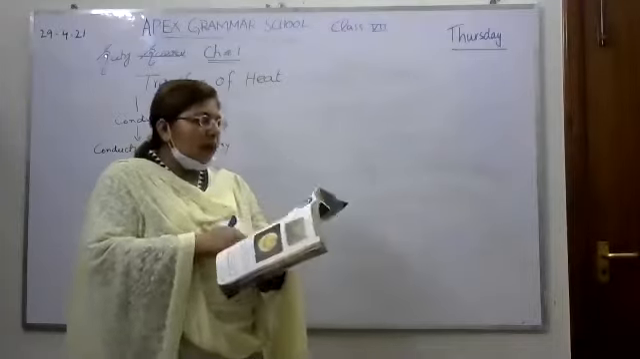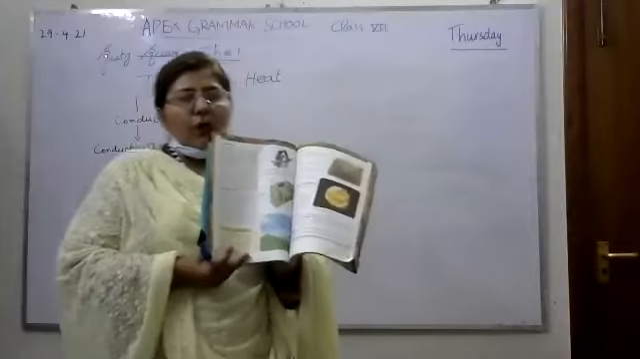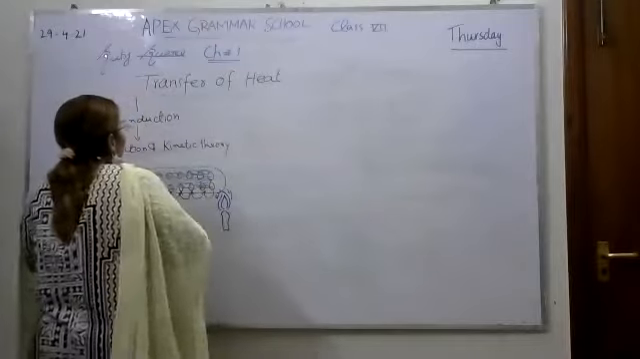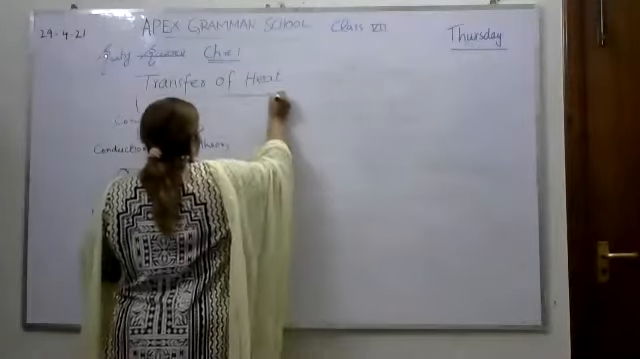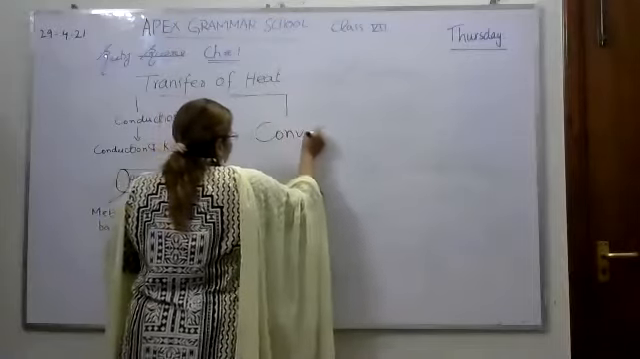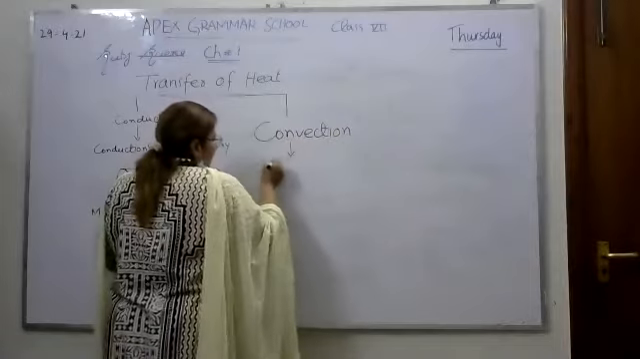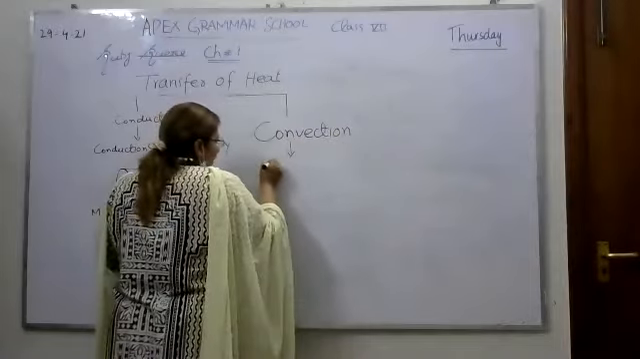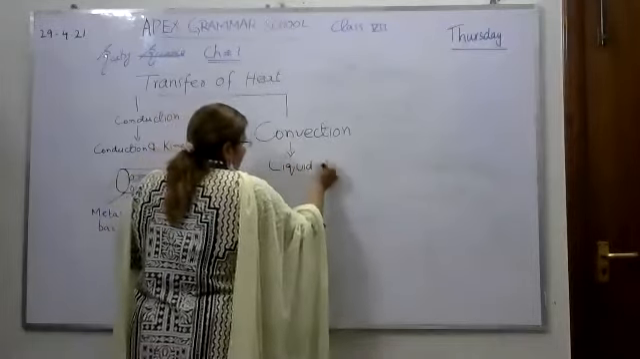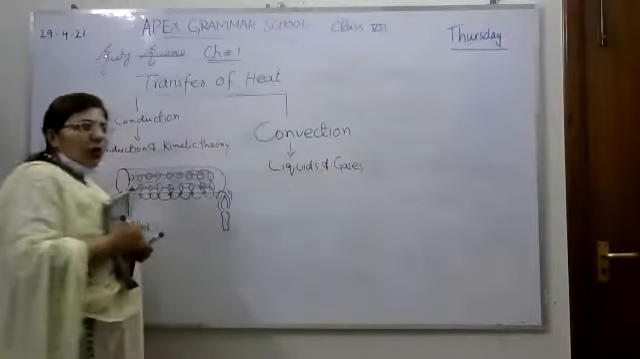Okay, now come to the next page, page number 6. This is the next topic, that is convection. What is convection? This is the second step of transfer of heat. First, keep in your mind, convection happens only in liquids and gases. It does not happen in solids.